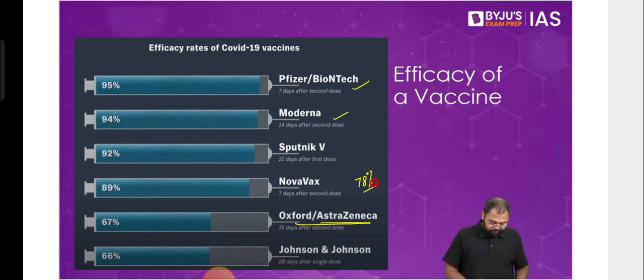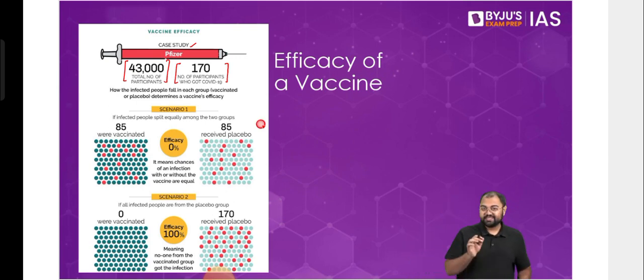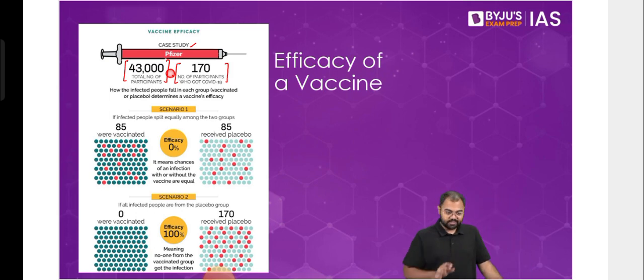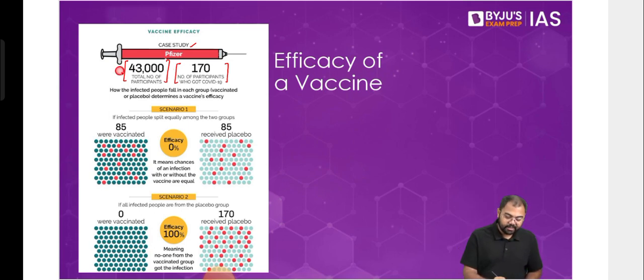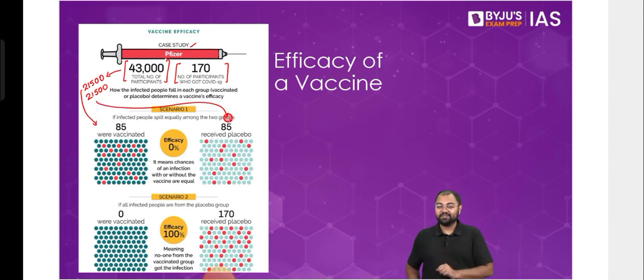In the case of Pfizer, how was the calculation done? How exactly does it have 95% efficacy? Out of 43,000 participants in the trials, there were 170 candidates who, even after getting vaccinated, still got infected with COVID-19. Now let's see what happens in a clinical trial: these 43,000 candidates will be distributed into two groups of equal numbers. So let's say 21,500 in one group and 21,500 in another. Out of these two groups, one group will actually be given the vaccine and the second one will not be given the vaccine, but they don't know this.